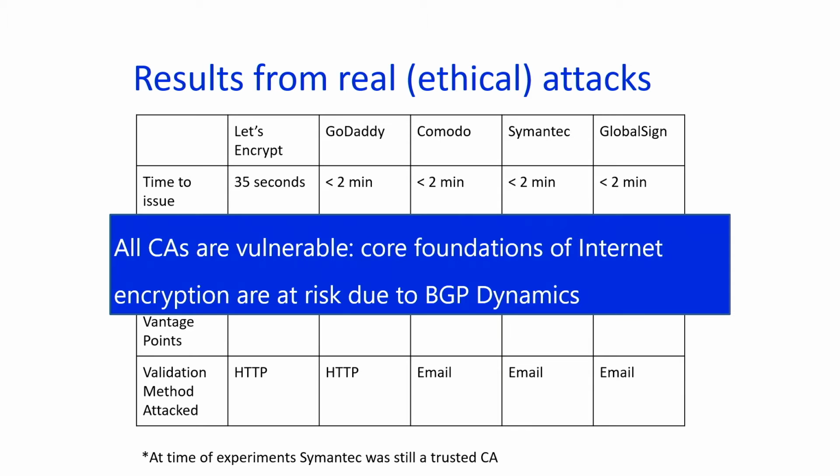So I want to just take a minute here and pause and let the impact of this slide sink in, that the core foundations of internet encryption are at risk today. So think about the worst possible adversary that you can imagine, and then think about that adversary being able to impact the confidentiality and the integrity of your sensitive communications with your favorite bank, with your favorite hospital, and just imagine the consequences of that. Right? It's no longer just limited to physical spaces like buses where we can eavesdrop on communications. These attacks can happen at internet scale.